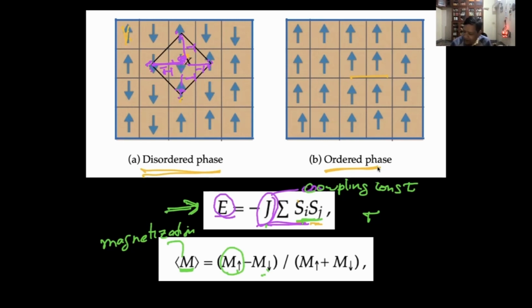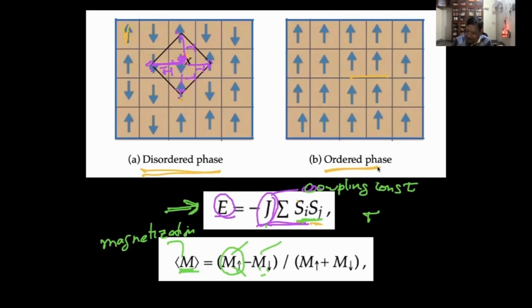So magnetization for the ordered phase is either plus 1 or minus 1. For the disordered phase, totally disordered, M up equals M down, so the difference will be basically 0. M up and M down are the number of up spins and the number of down spins respectively.